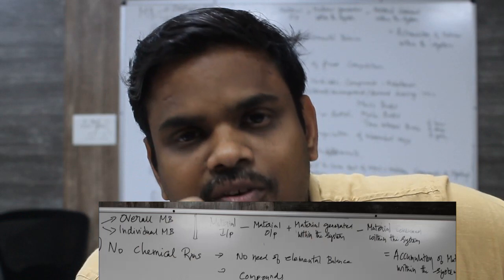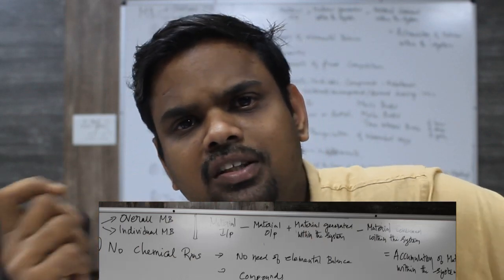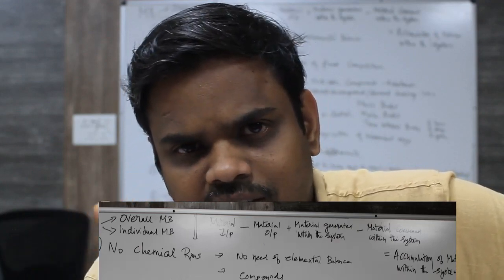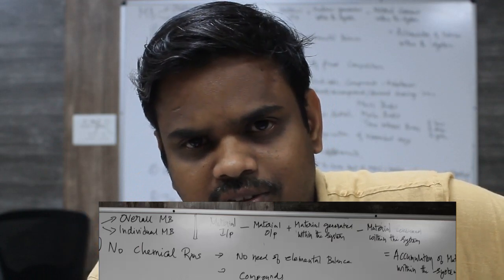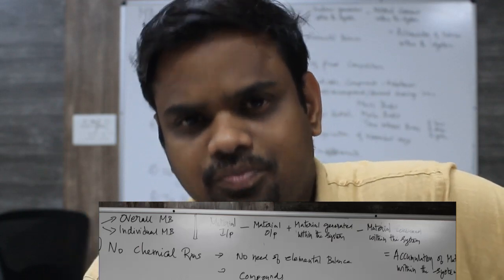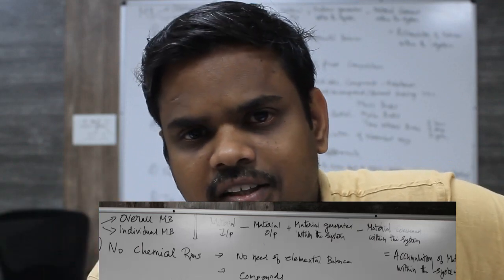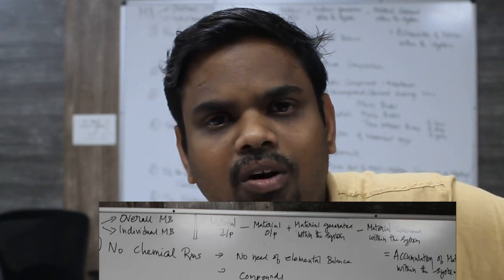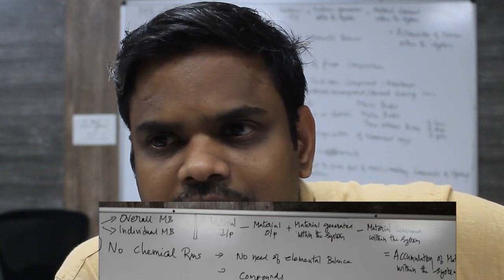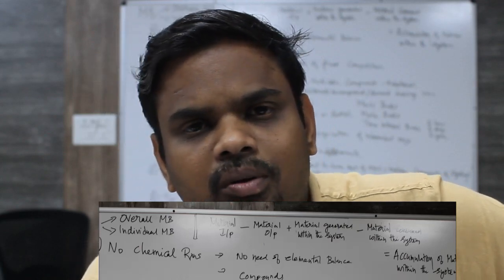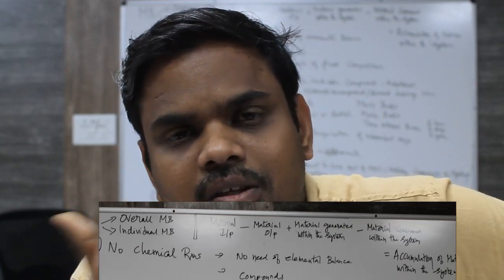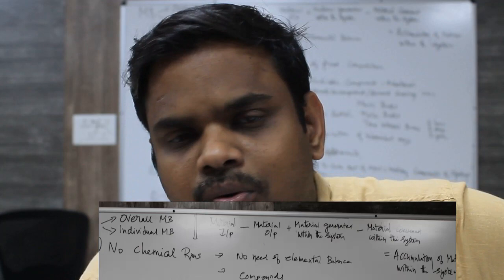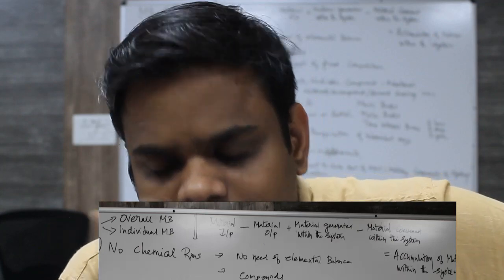And we have another one called individual material balance, which is component material balance or element material balance. If chemical reactions are involved, we are going to do an elemental balance. For each element like oxygen, nitrogen, how much is entering and how much is leaving. Like that, elemental basis material balance can be performed if a chemical reaction is involved in a system. If there is no chemical reaction involved, there is no need to perform element-based material balance. It is enough if you do the material balance based on a molecule, a compound or a mixture, right? So that way we have to do material balance.